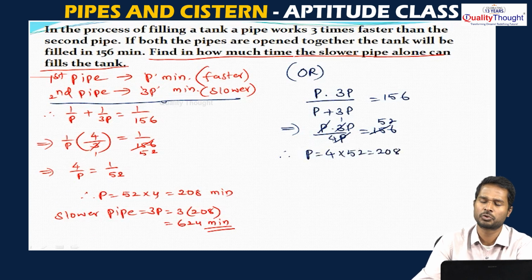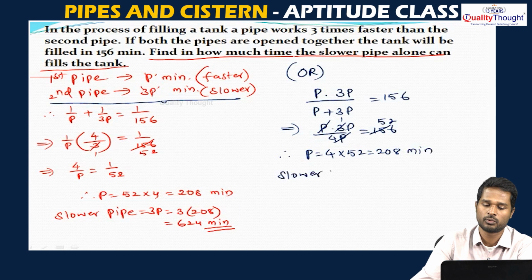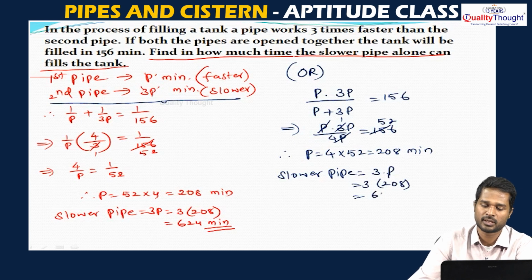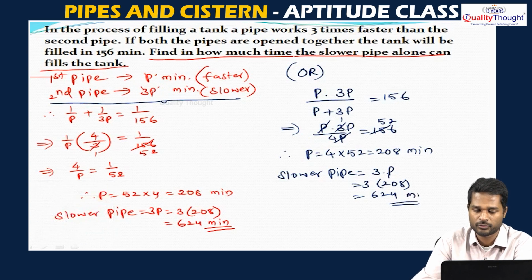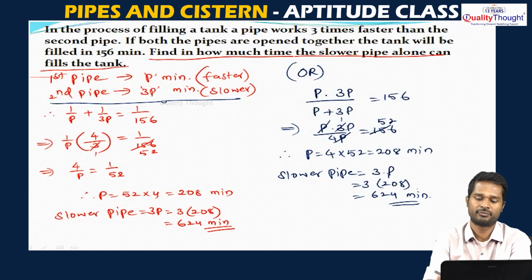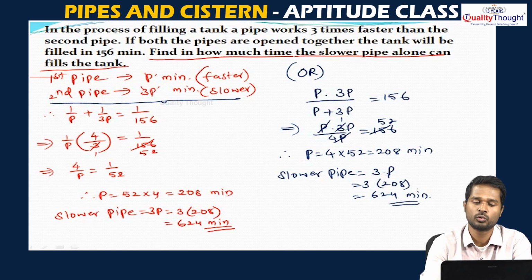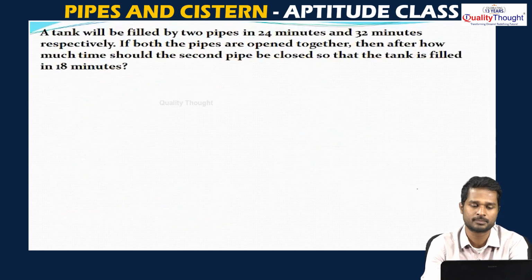208 minutes you consider. So this is faster pipe. So 208 minutes is the time taken by the faster pipe. So we need slower pipe. So the slower pipe is, that is 3p. So 3 into p, which is 3 into 208. So this is 624 minutes. So it will take a total of 624 minutes of time that will be required by the slower pipe alone to fill the tank. Okay. This is the process we will use to solve this type of questions.